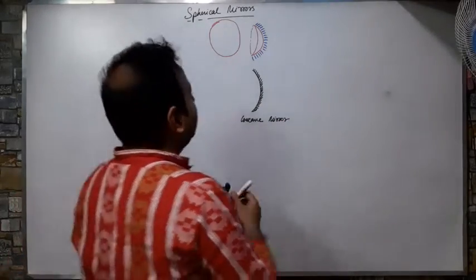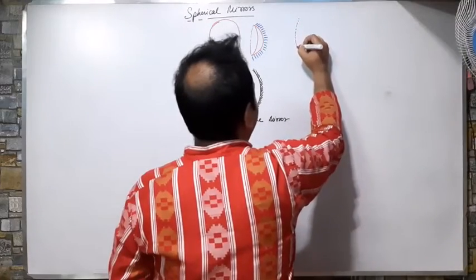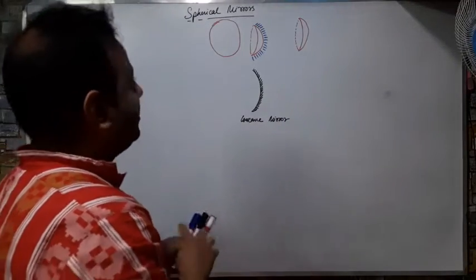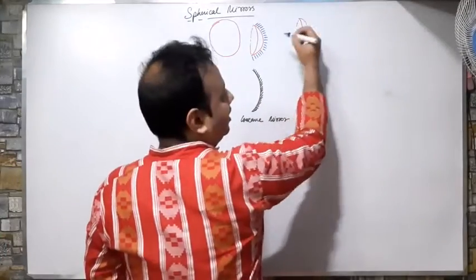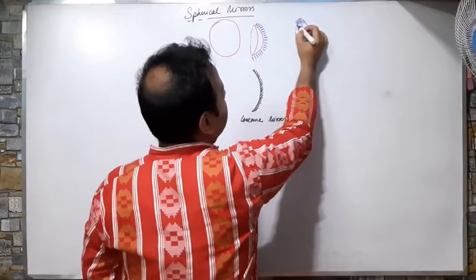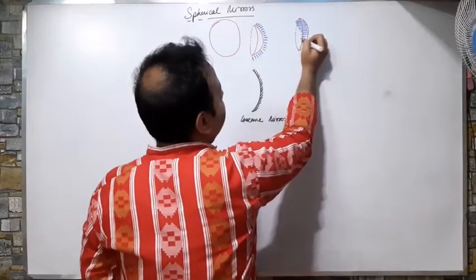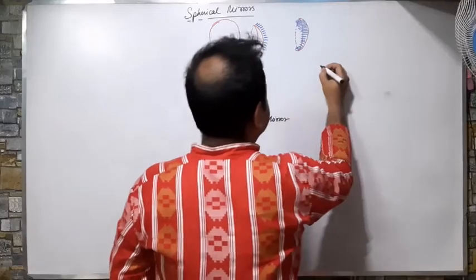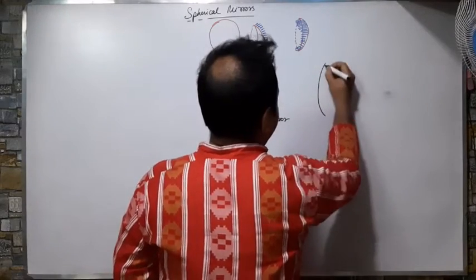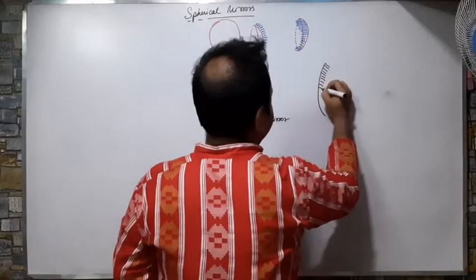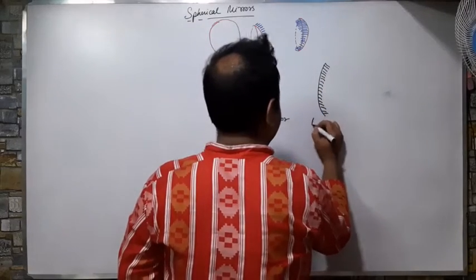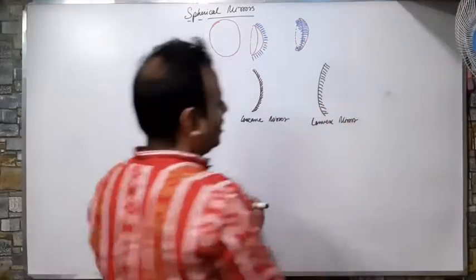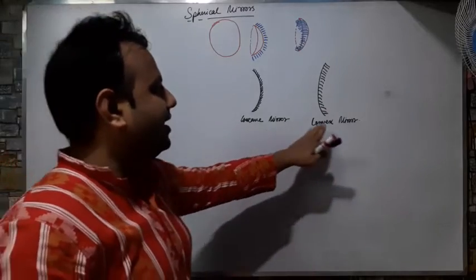Similarly, the same bowl, if I am silvering the inner surface, what will I get? I will get a convex mirror. So I am getting a concave mirror and a convex mirror.